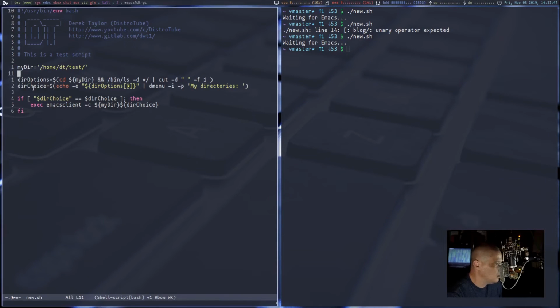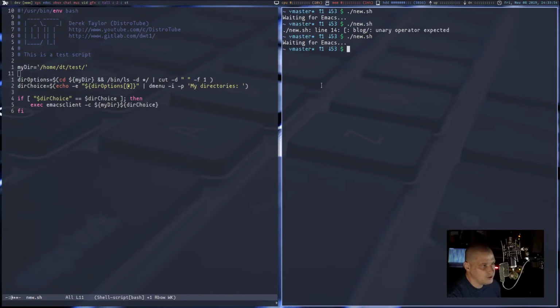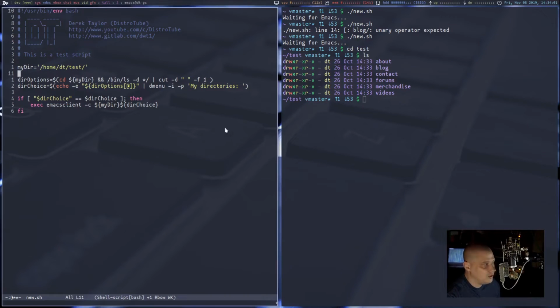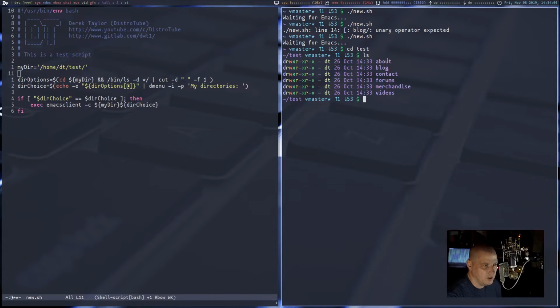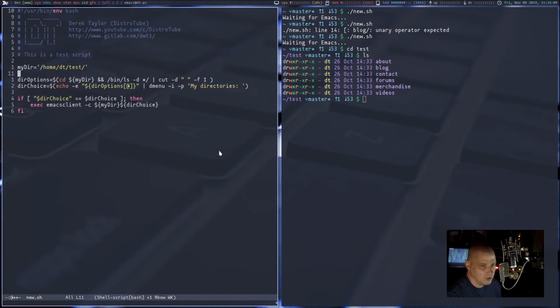I want to create another list, another array, and then another choice of that array for file names. So if I go back to the shell here, I'm going to cd into test and then ls. The next options array I want to do is one that will cd into these directories and then run the ls command using a different set of flags. I want it to grab files, not directories. And then I may or may not need to run it through the cut command to filter out some stuff.